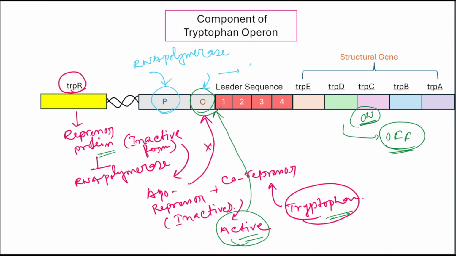The trp operon contains 5 structural genes, that is trpE, trpD, trpC, trpB and trpA. These 5 structural genes encode enzymes, and these enzymes convert chorismate to tryptophan.